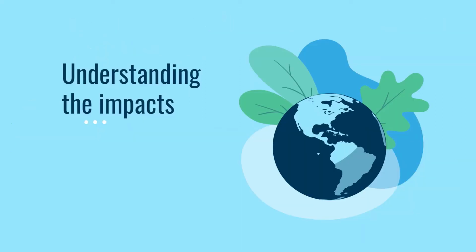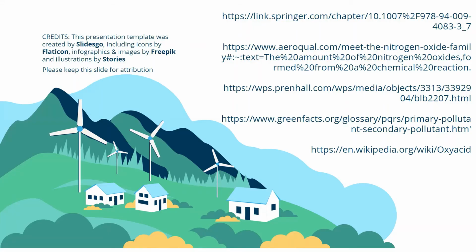But regardless of classification, these compounds continue to be a threat to our environment and to our own health. So by learning about these compounds and how they might form, we can prevent them from doing any damage to our world and find ways to fight against them. I hope this video helps you to learn more about oxoacids and oxides of nitrogen and their classification as either primary or secondary pollutants.